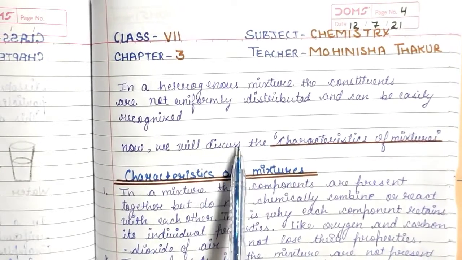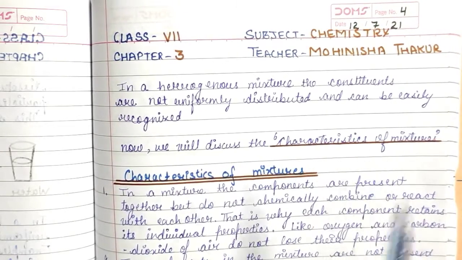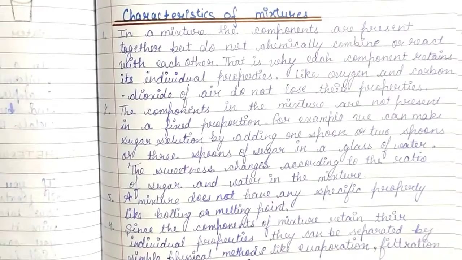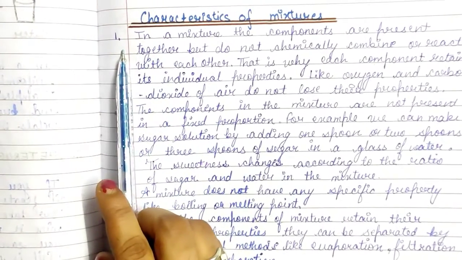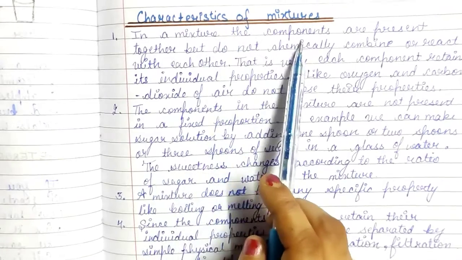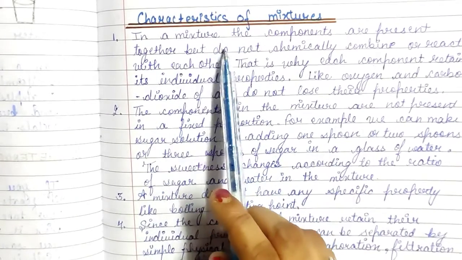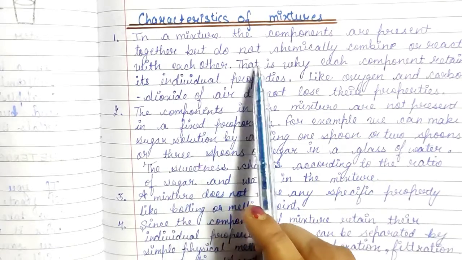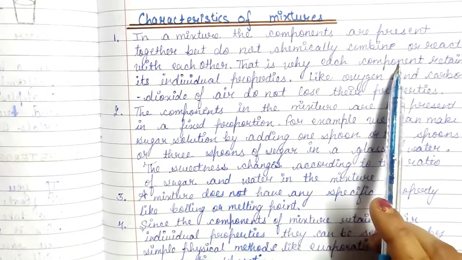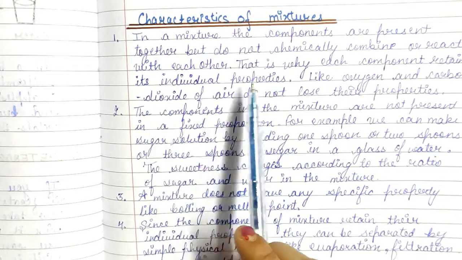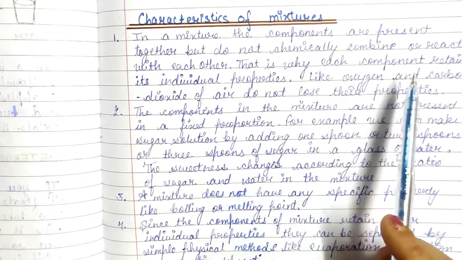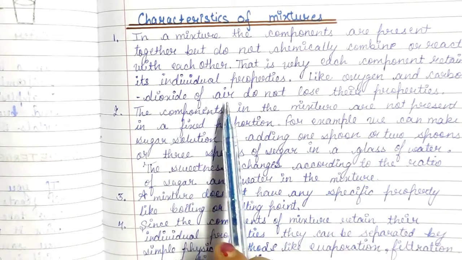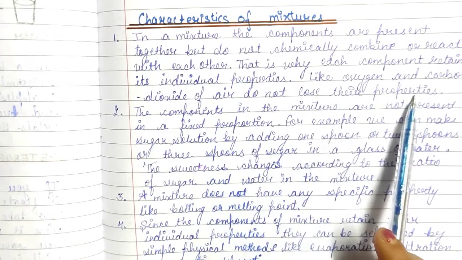Now, we will discuss the characteristics of mixture. Number one characteristic is, in a mixture, the components are present together but do not chemically combine or react with each other. That is why each component retains its individual properties, like oxygen and carbon dioxide of air do not lose their properties.